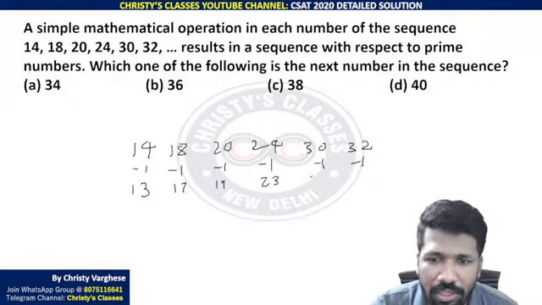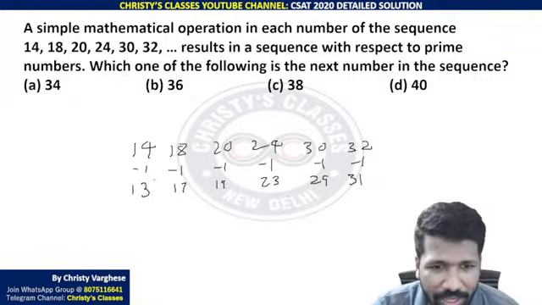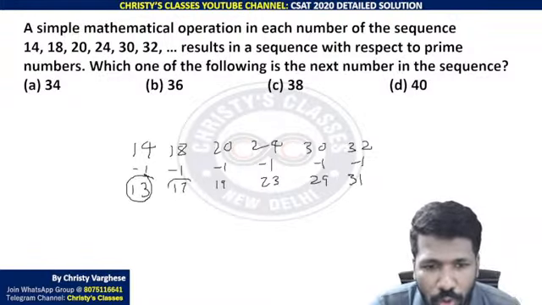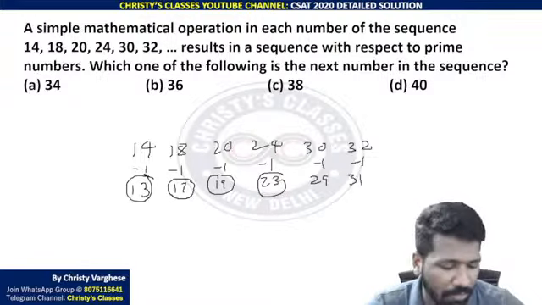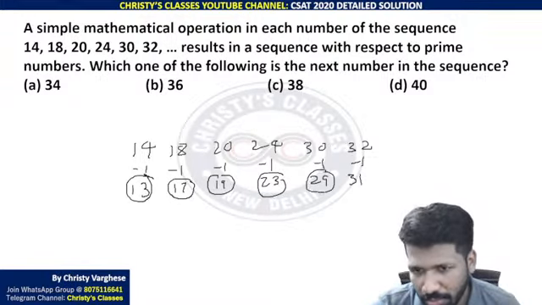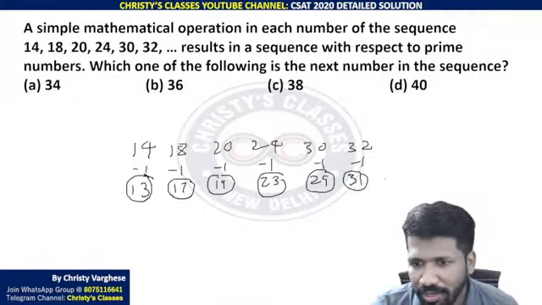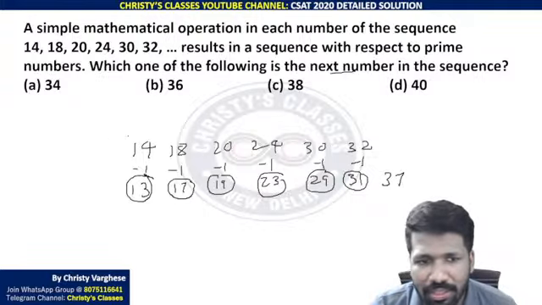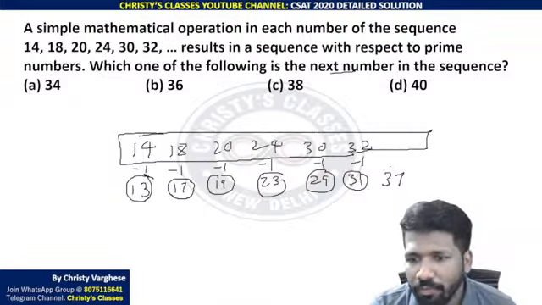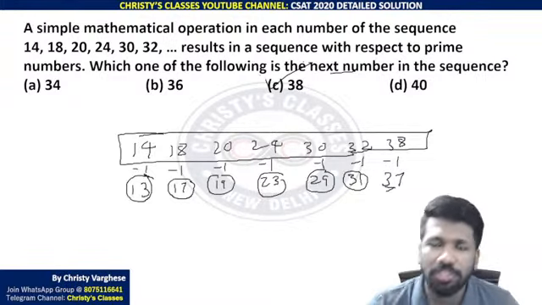So 13, 17, 19, 23, 29, 31. And look at that, what are they? They are prime numbers, and they are consecutive prime numbers. After 13, next prime is 17. Next prime is 19. Next prime is 23. Next prime is 29. Next prime is 31. Next prime is 37. The question is asking for the next number in the sequence given in the question. That should be 1 added to 37, so the number should be 38. So option C is the answer.